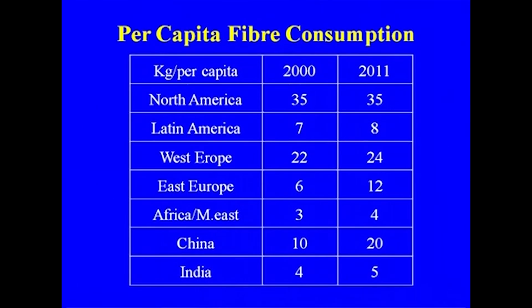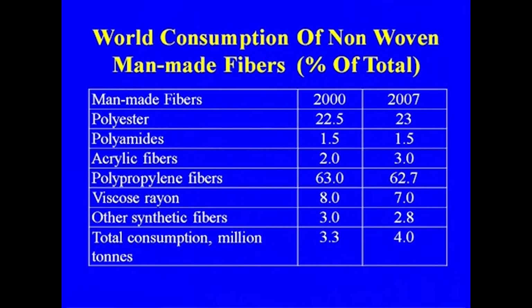This is the per capita consumption of the various fibers, and our per capita consumption is low, so there is a lot of scope for the development of the synthetic fiber industry. And this is the percentage of polyester that you are making from the non-woven man-made fibers. In the non-woven sector polypropylene is showing a high figure, but in the woven sector the maximum is polyester.